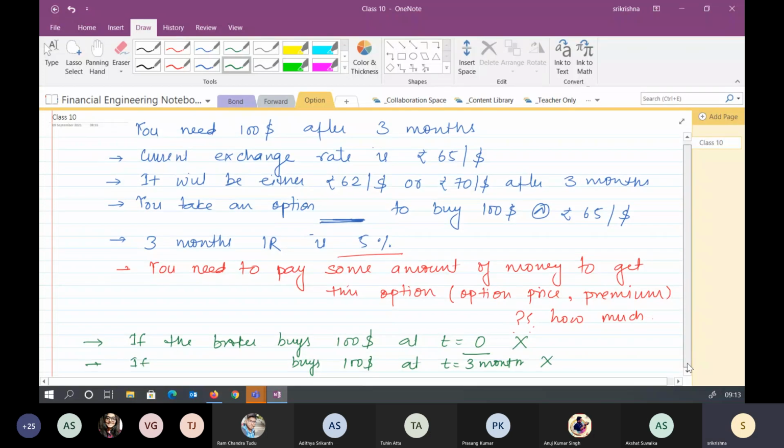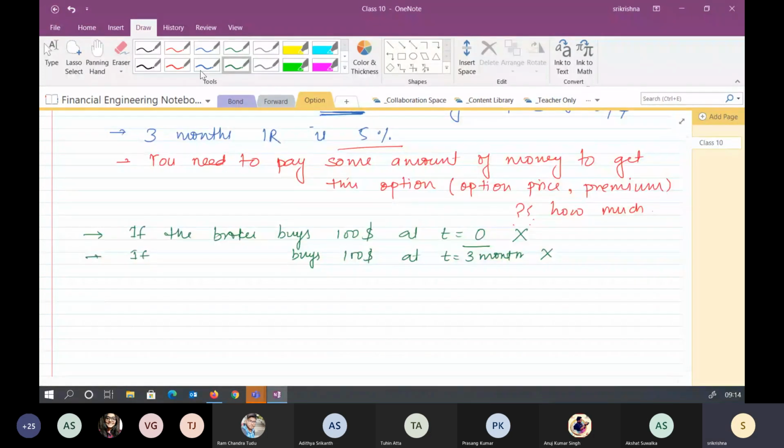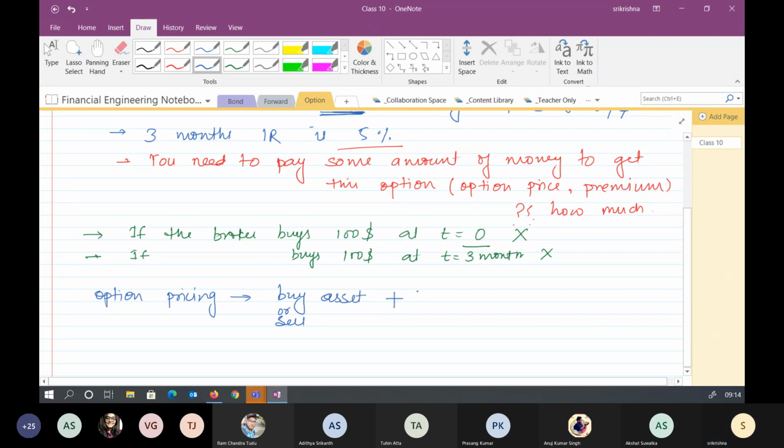So when we talk about option pricing, what do we do? We buy or sell the asset on which we have put the option. This is one part.